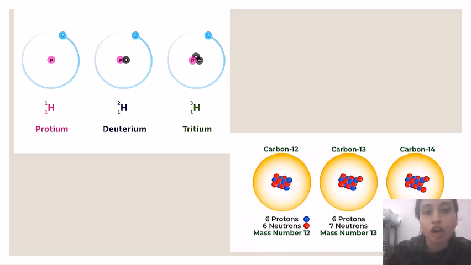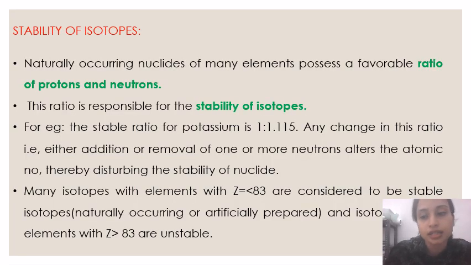These are examples of isotopes. Protium, deuterium and tritium are all isotopes of hydrogen. We all know the isotopes of carbon are carbon-12, carbon-13 and carbon-14. Next is the stability of isotopes. Isotopes remain stable because of the correct, favorable ratio of protons and neutrons.